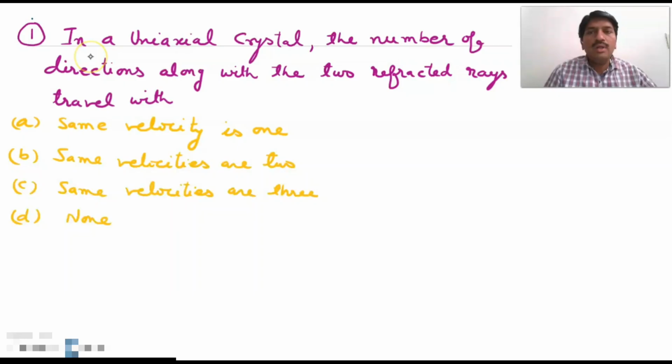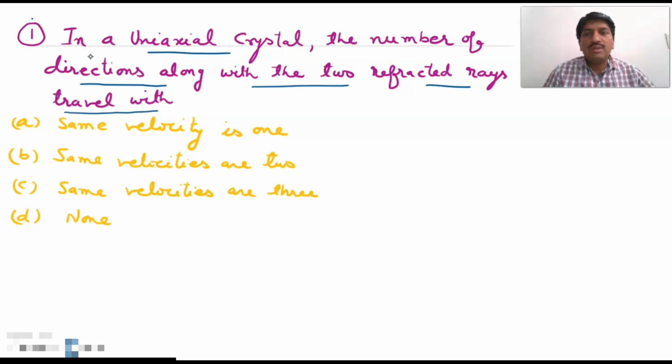So the first question of the polarization chapter is: in a uniaxial crystal, the number of directions along which the two refracted rays travel with the same velocity is 1, 2, 3, or none. We know that this is a problem of double refraction. When unpolarized light passes through the crystal, it is divided into two rays, the E ray and the O ray, and the velocities of both rays are different. It means the same velocity is 1. So the answer is the first option.